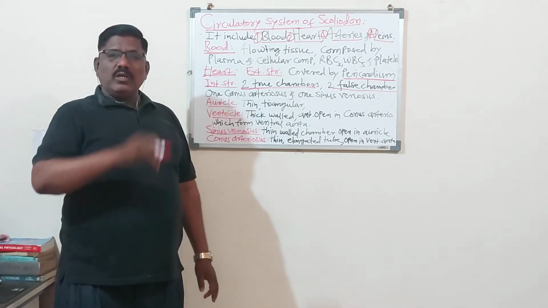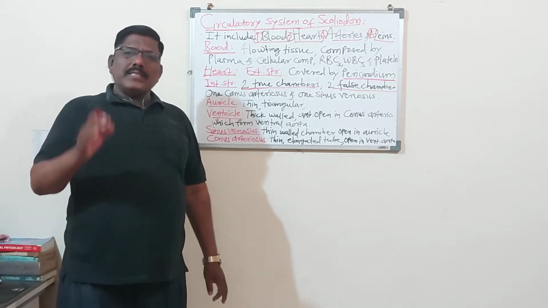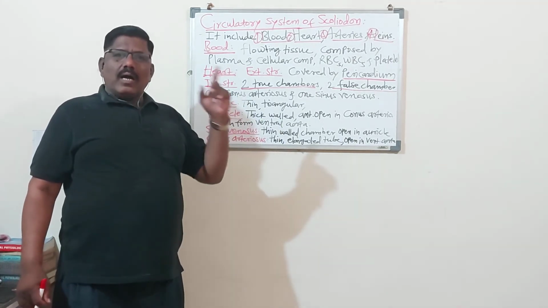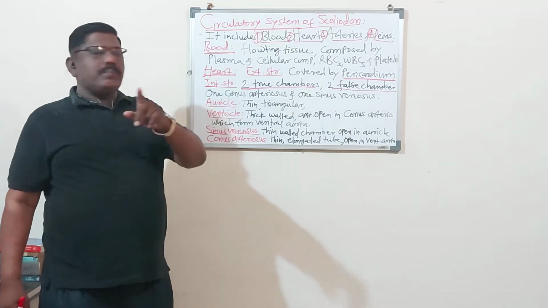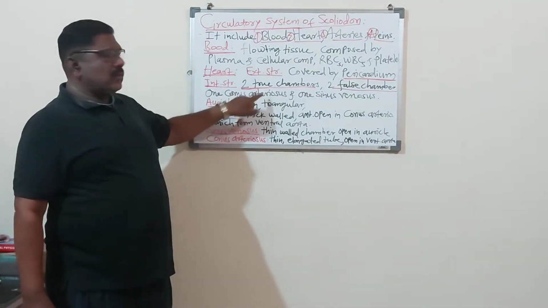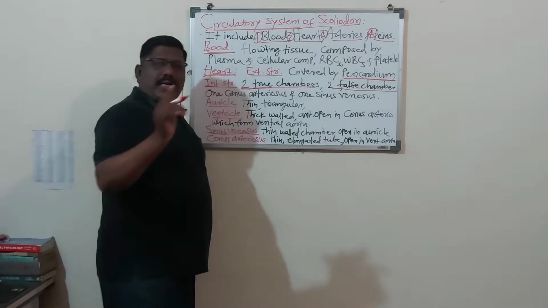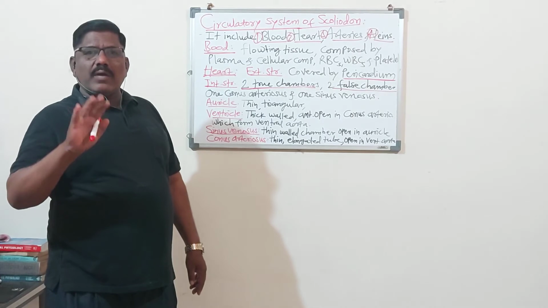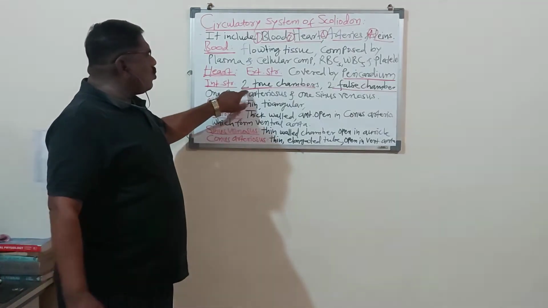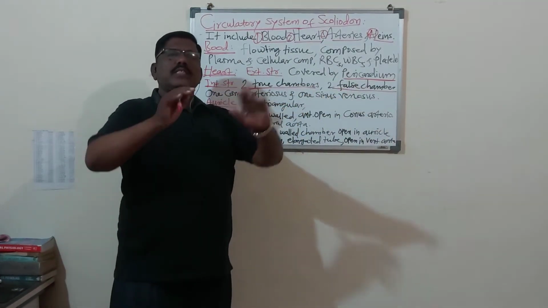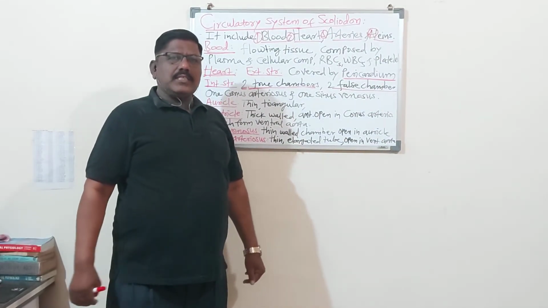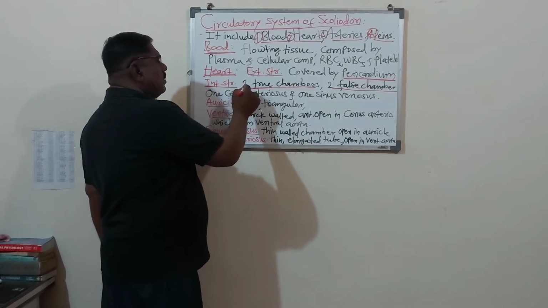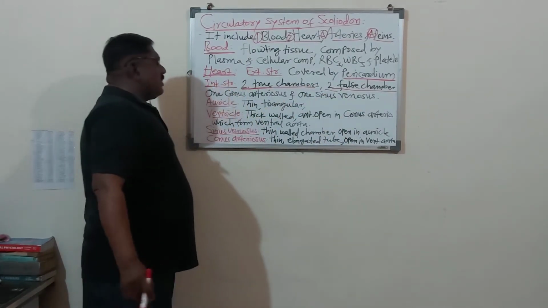If the answer is 4, that is also correct. If the answer is 2, that is also correct. So when the answer is two chambers, that two chambers are true chambers. That true chambers are one auricle and one ventricle. And when the answer is that the heart of Scoliodon has four chambers, that is two true chambers and two false chambers. Total is 4. Understand this. Now this two chambers and this two chambers, the four chambers.